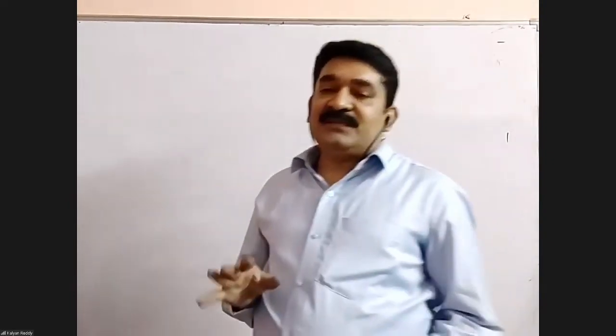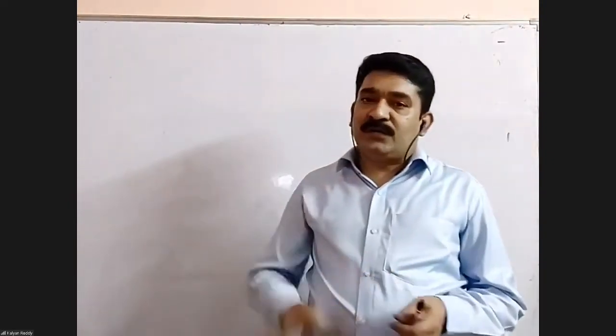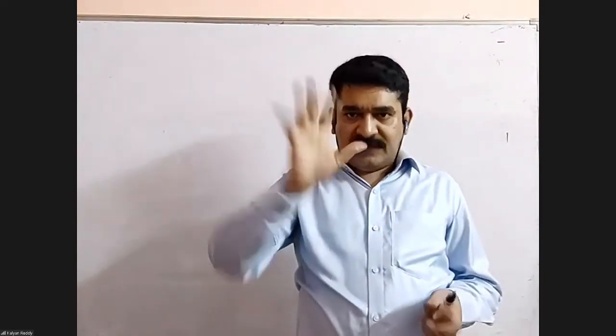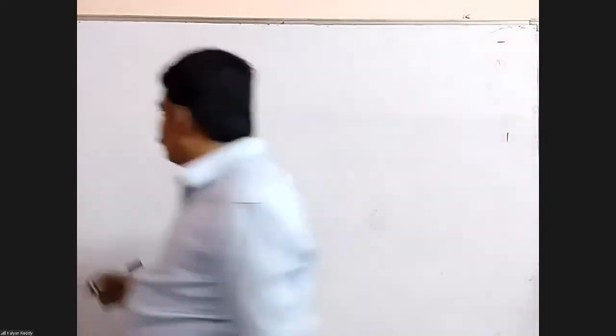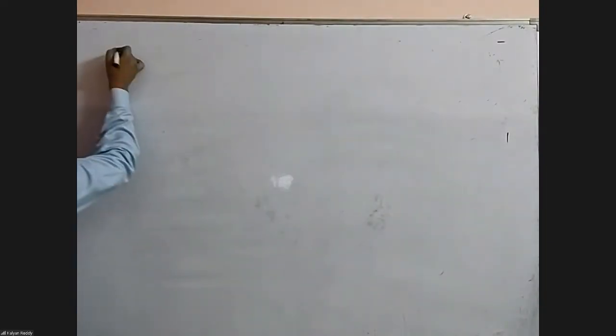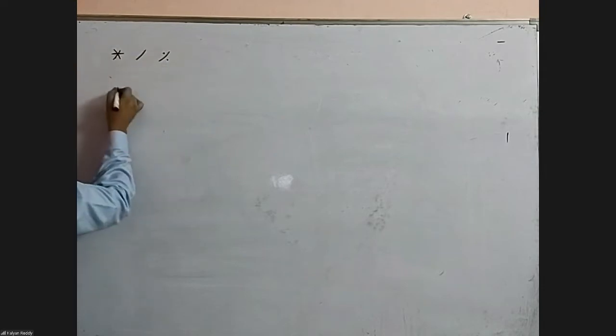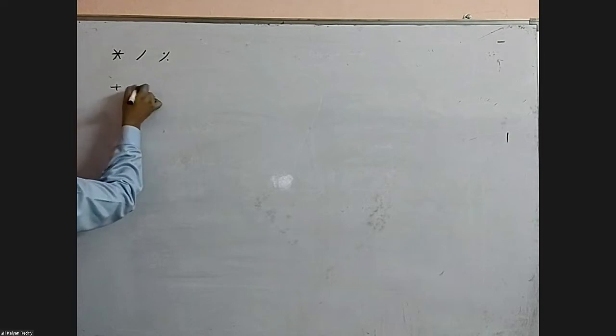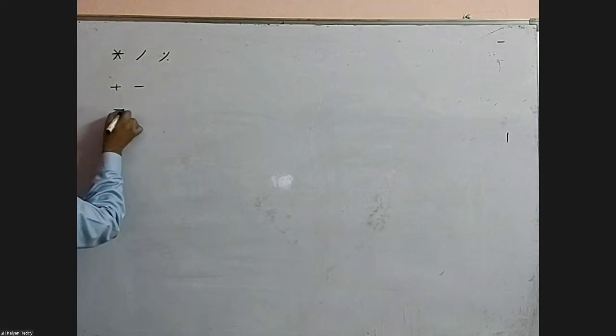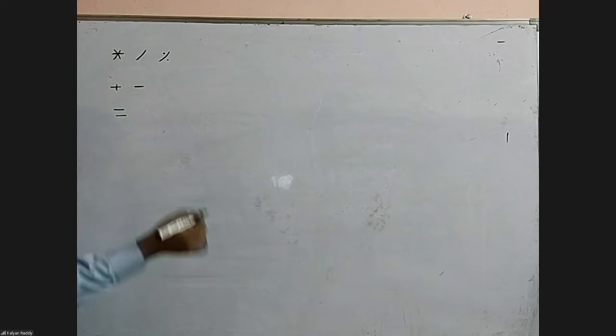Greater than, less than, those things are called relational. In C, C++, Java, in all these programming languages, we have a total of 5 arithmetic operators: multiplication, division, modulus, addition, subtraction, and I'm placing one more, assignment, also.